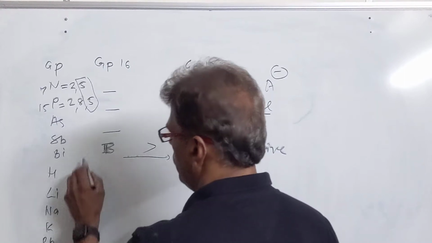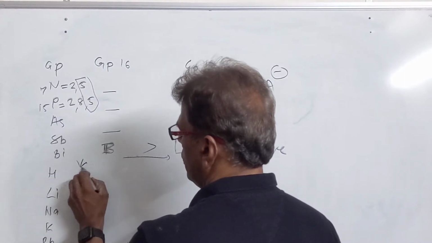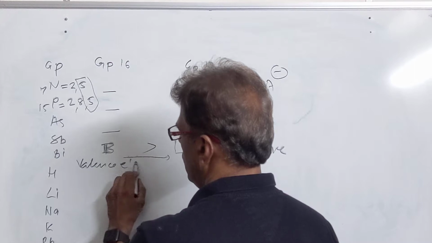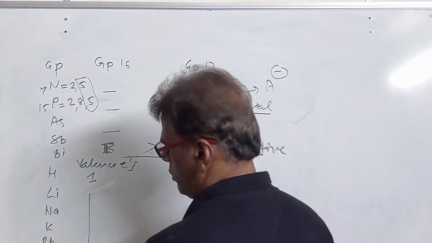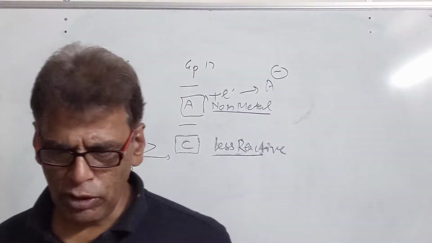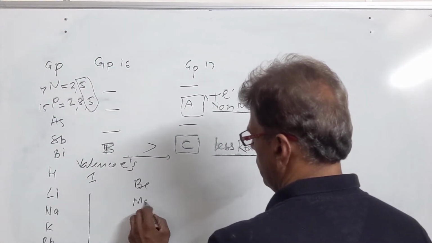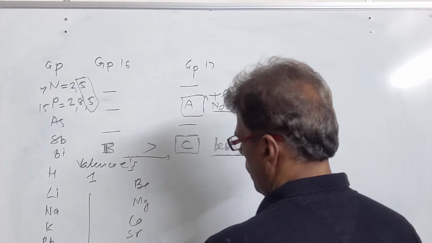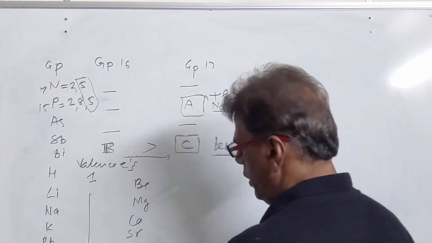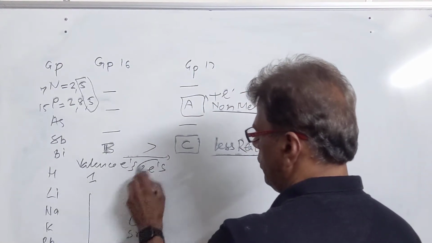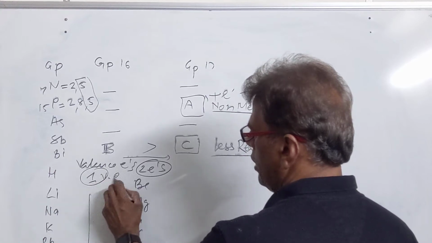This is the first group, with 1 valence electron in all these elements. Then with 2 valence electrons, it is the second group, the alkaline earth metals.